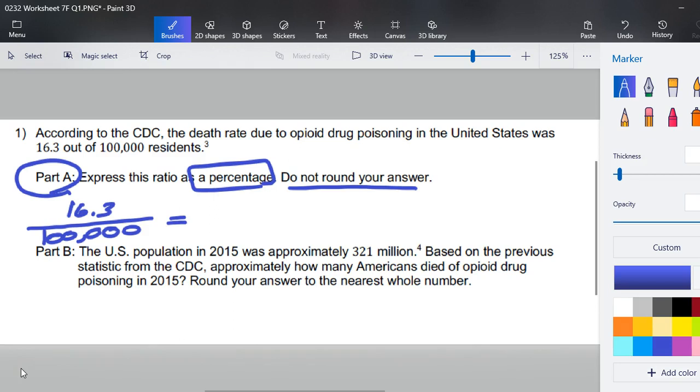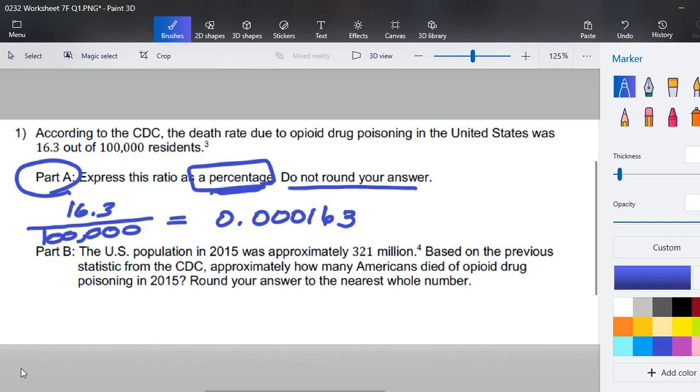There are multiple ways you can accomplish this. I'll stay with my pattern of 16.3 divided by 100,000. What appears on my screen, they asked us not to round the answer, so there we have it. Oh, as a percentage.